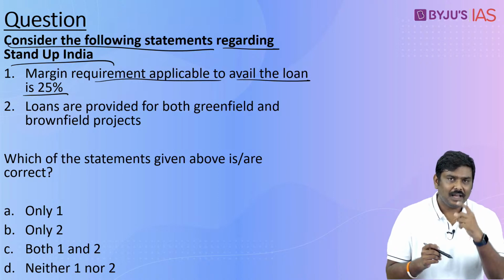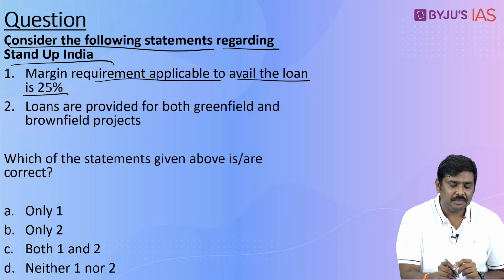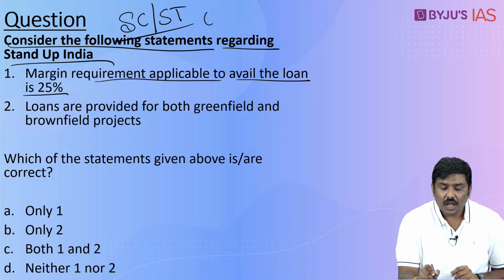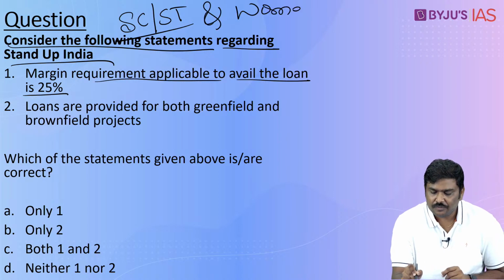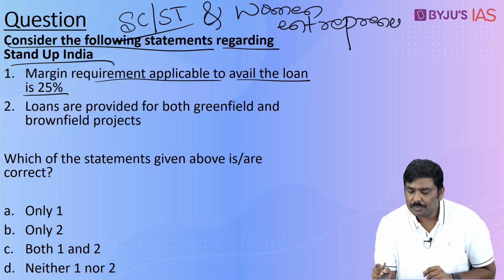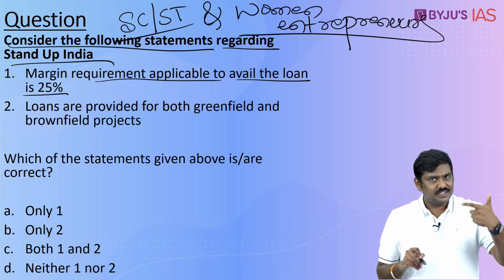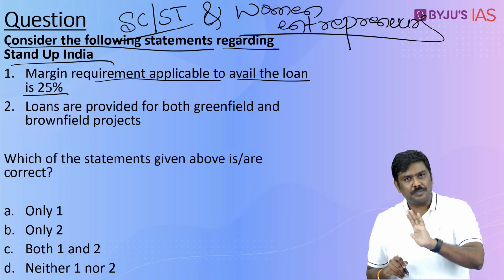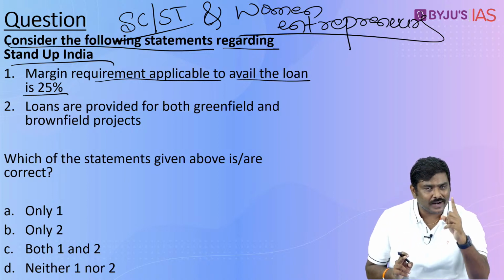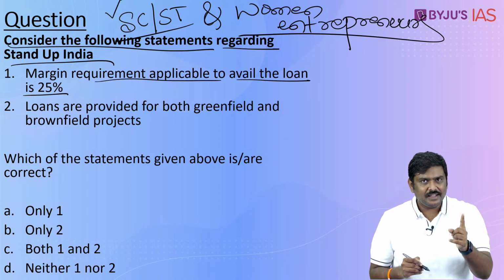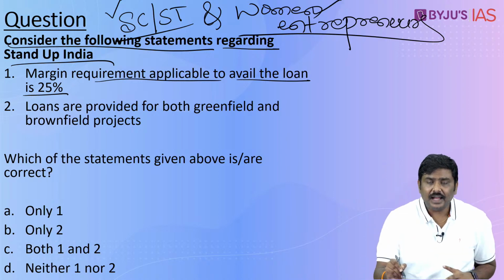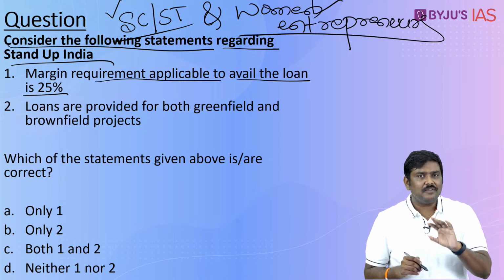Imagine I am, right? I will make one more point here. Under this particular scheme, the loans will be provided either to SC or ST entrepreneurs and women entrepreneurs. I forgot to tell you this particular point, but please remember this. The loans under this are not provided to everyone. SC or ST entrepreneurs and women entrepreneurs, that is, every branch of a scheduled commercial bank will have at least one loan which is issued to either an SC or ST entrepreneur, again greenfield project, and a woman entrepreneur. Done.